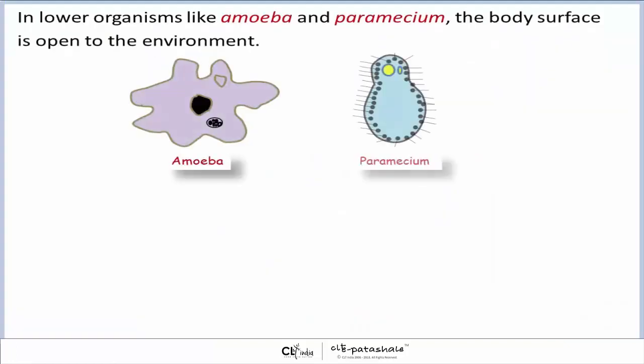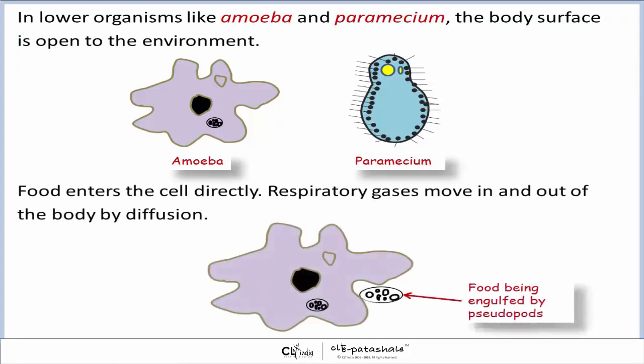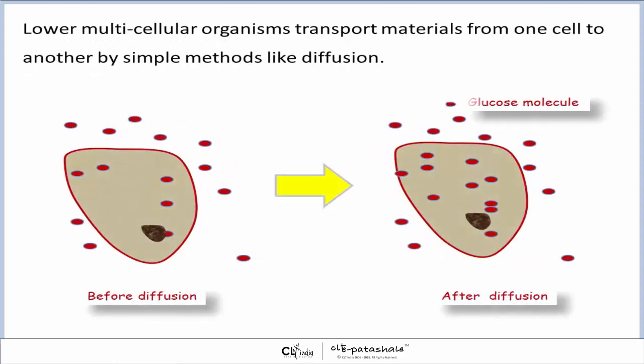In lower organisms like amoeba and paramecium, the body surface is open to the environment. Food enters the cell directly. Respiratory gases move in and out of the body by diffusion. Lower multicellular organisms transport materials from one cell to another by simple methods like diffusion. Before diffusion, glucose molecules; after diffusion.